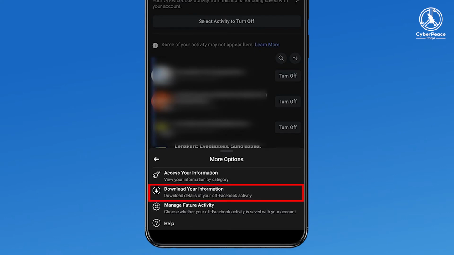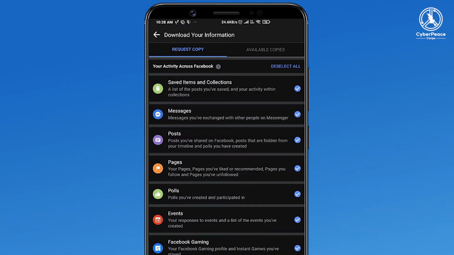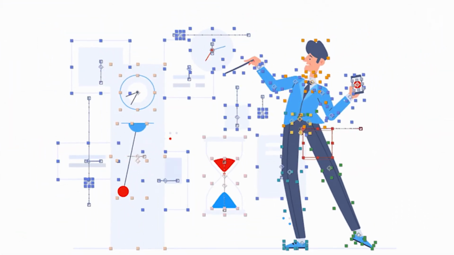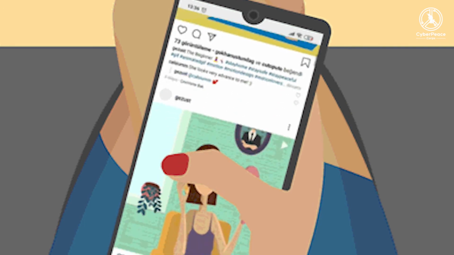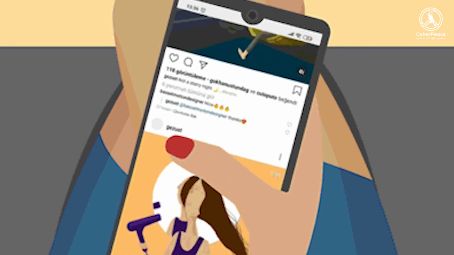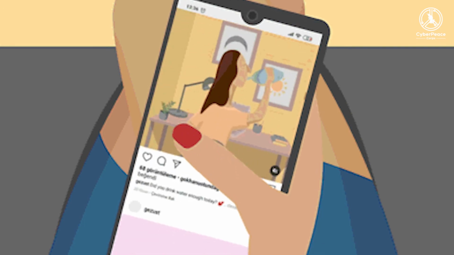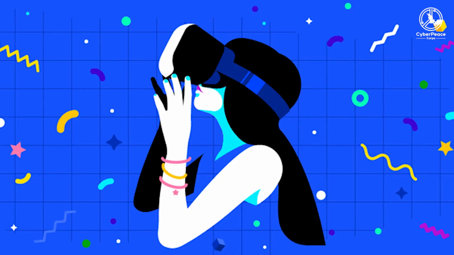Facebook maintains an archive of all information collected about you by default. Uncheck all boxes except Advertising and Companies if data from third parties is your only concern. Tap Create File. It can take anywhere from a few minutes to several days to create the archive. A simple request for information on Off Facebook Activity would most likely be fulfilled quickly.